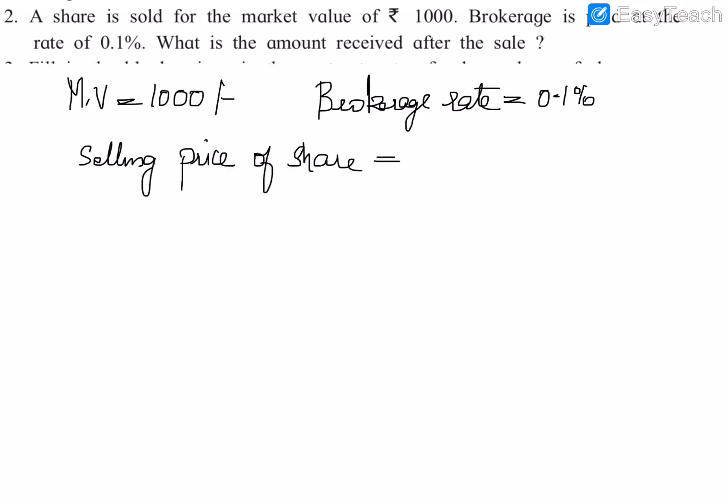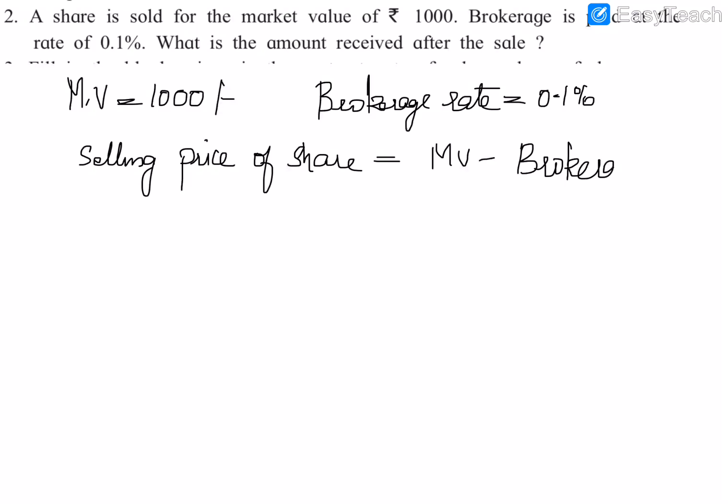Selling price of the share means we are selling the share that is with us. That means we have to give the brokerage to the share brokers. From our money it goes. So from the market value we have to deduct the brokerage. So market value minus brokerage amount.